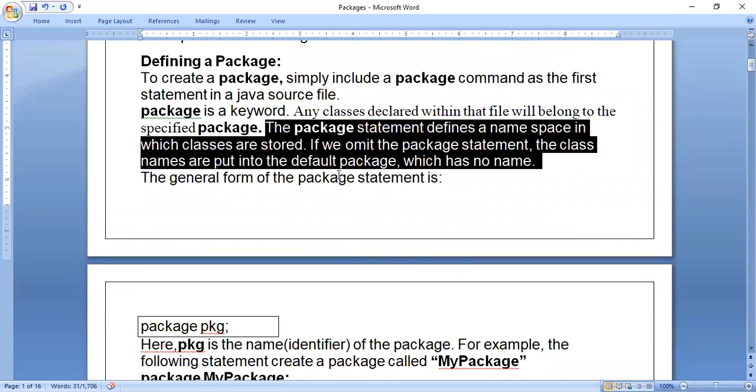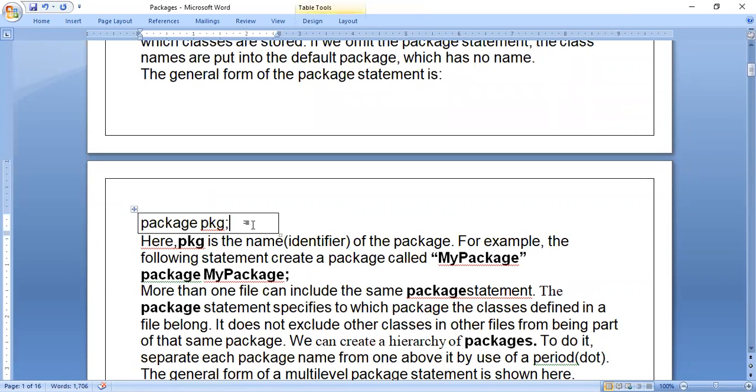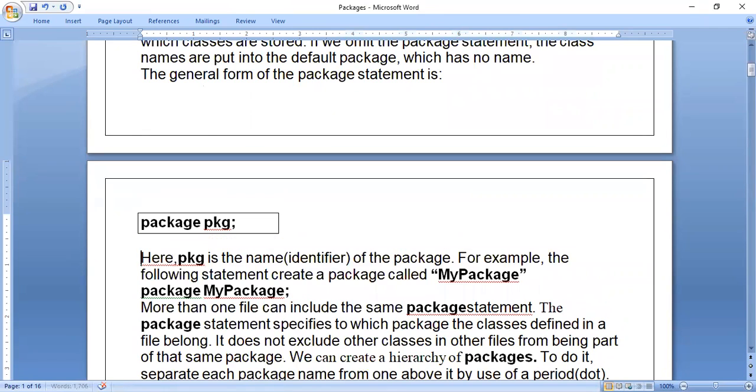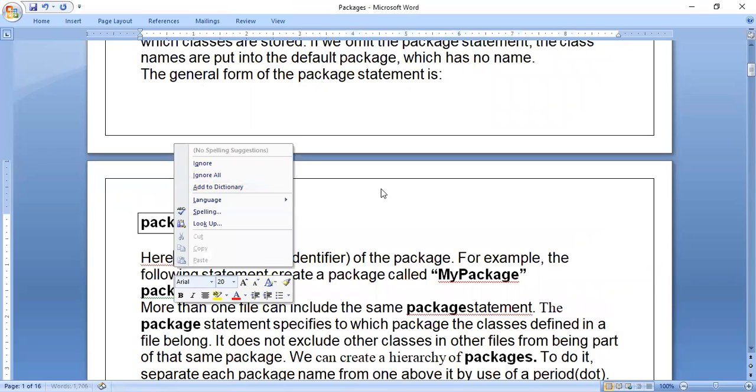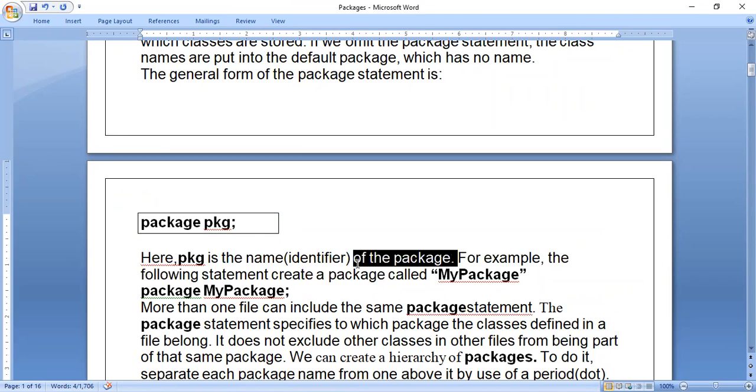The general form of the package statement is, now if I want to create our own folder or directory, and if I want to put Java files in that folder or directory, then you have to write this statement, that is package pkg. Pkg here is an identifier. Just like class name, object name, here you have to mention the package name. That name is nothing but the identifier. Package is a keyword, pkg is the name, the identifier of the package. And here the folder name and whatever identifier name you are writing should match.